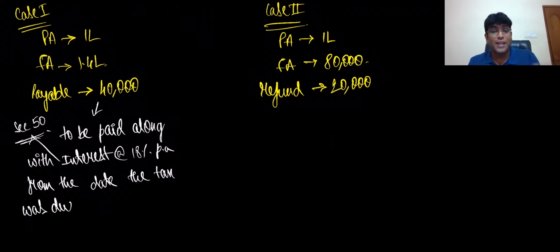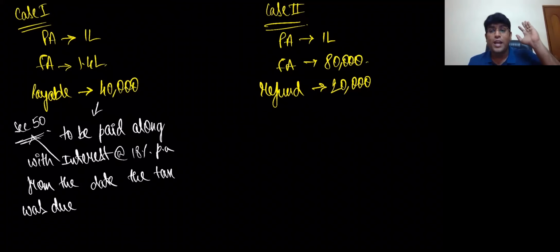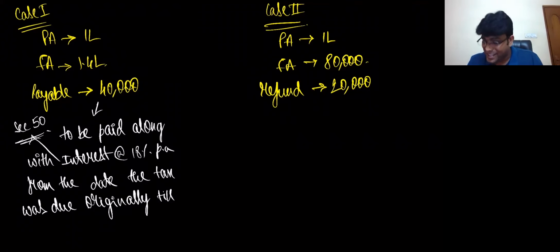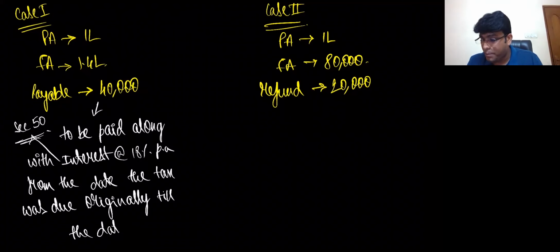From the date the tax was what, my dear friends? Due. From the date the tax was due originally, till the date of actual payment.